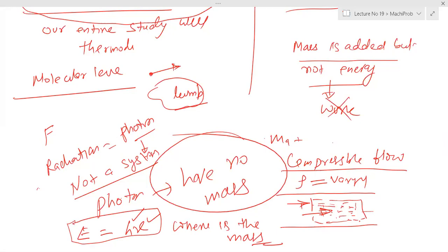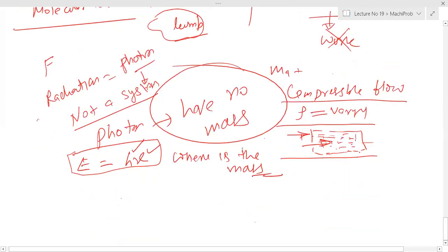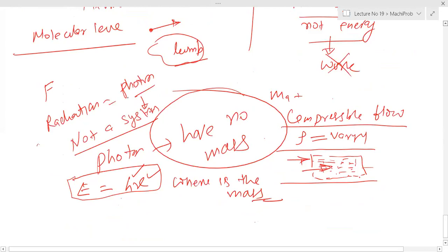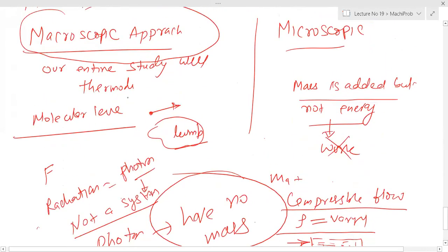Again, we are all studying in a macroscopic approach. As I said, it is a macroscopic approach. So our entire study in thermodynamics is macroscopic.